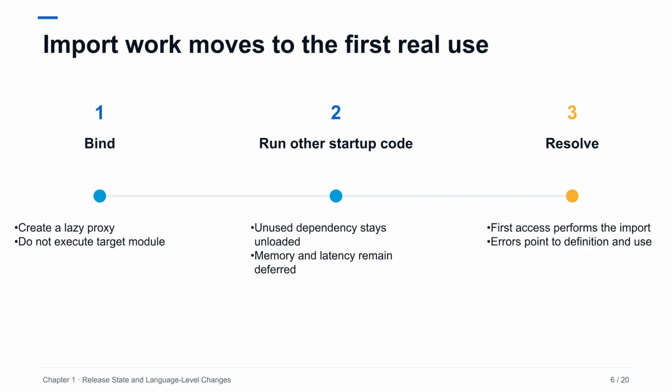The operational model has three moments. First, Python records the lazy binding without putting the module in sys.modules. Second, the rest of startup proceeds, potentially without touching that dependency at all. Third, a normal name access resolves the proxy and performs the import. If resolution fails, the enhanced exception chain shows both where the lazy import was declared and where it was first used. This model improves startup only when the deferred path is genuinely optional. A dependency used immediately simply moves the same work a few lines later.